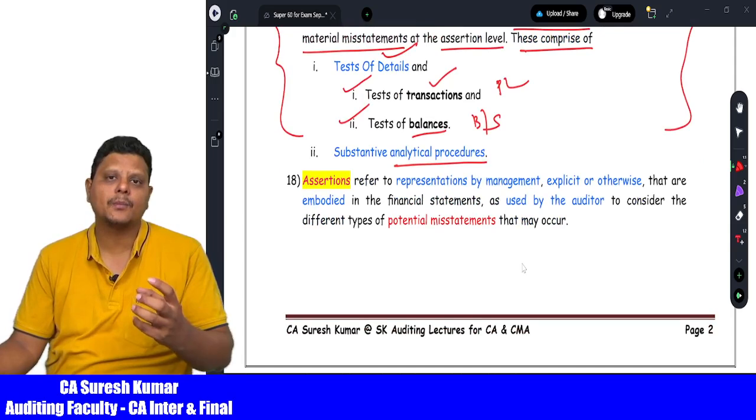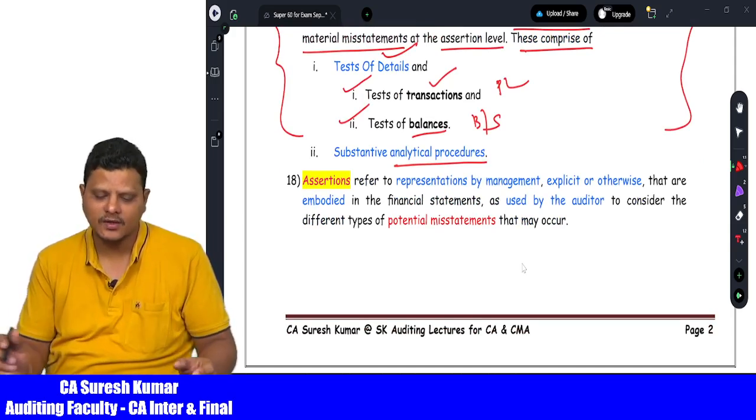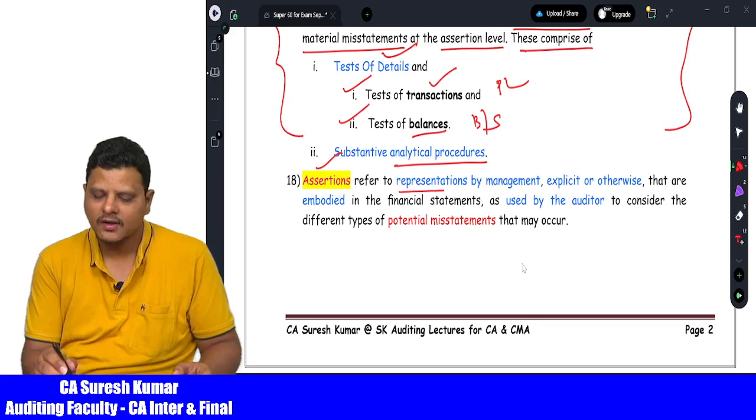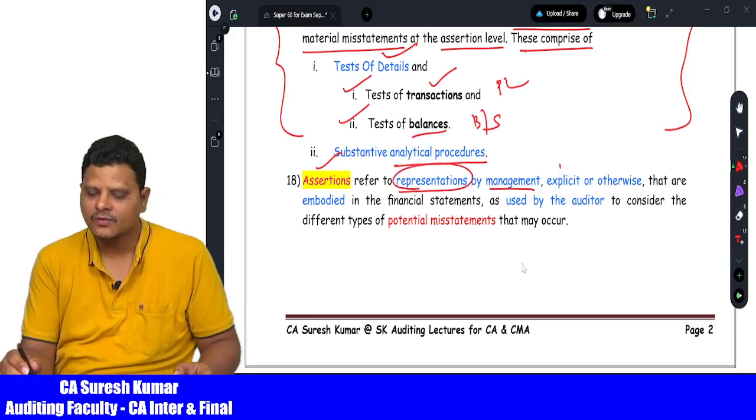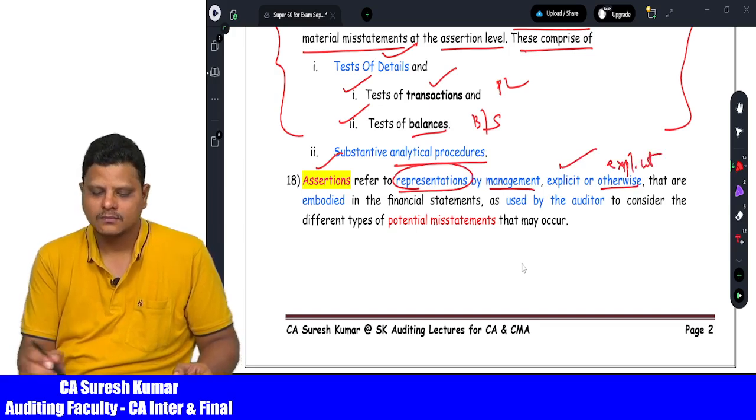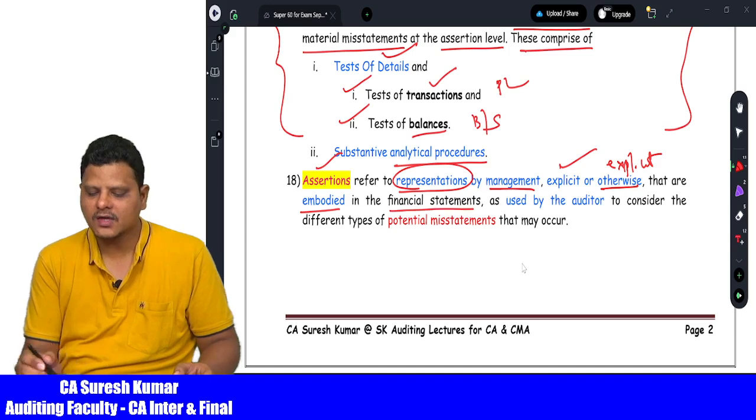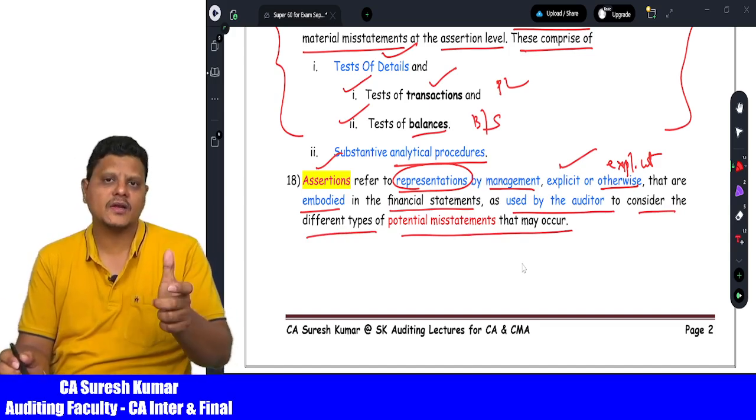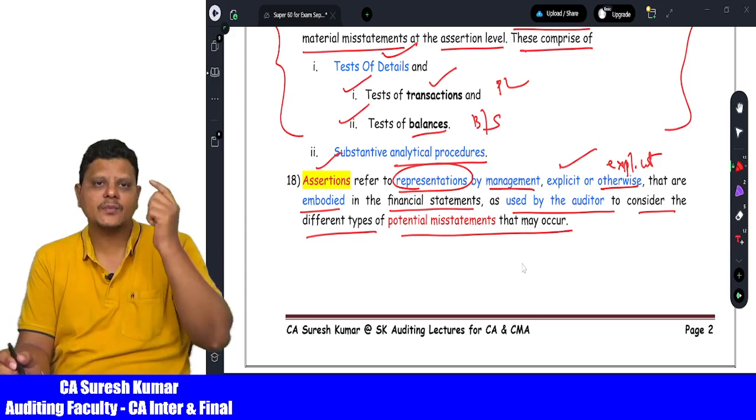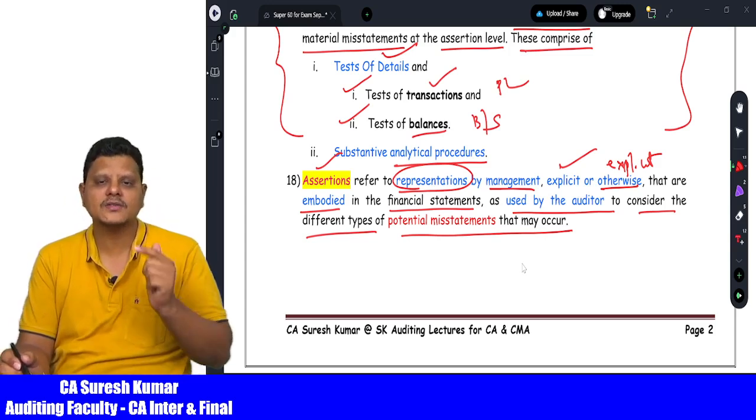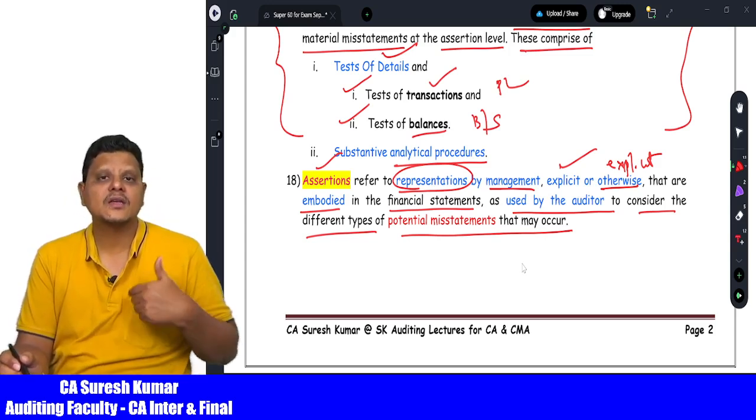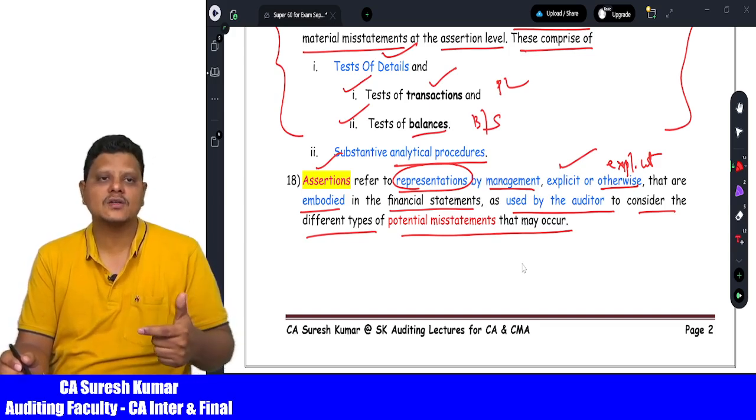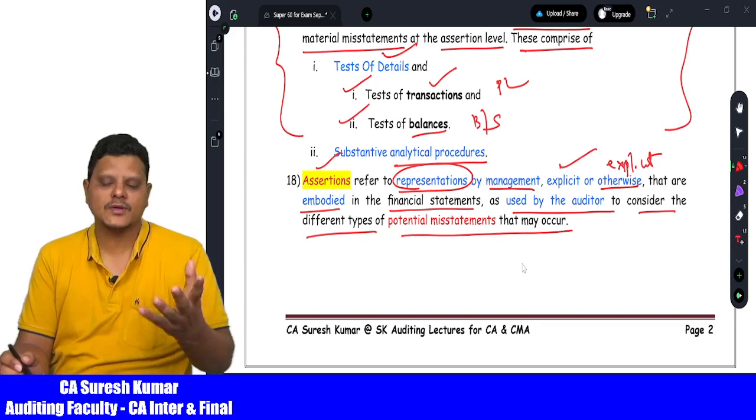Assertion means an implicit or explicit representation by the management. So assertion refers to representation by the management, implicit or explicit, that is embedded in the financial statements, which is used by the auditor to consider different types of potential misstatement that may occur. You need to remember for examination, assertion means management's point of view. Assertion means management certifications or management representations, implied and explicit.